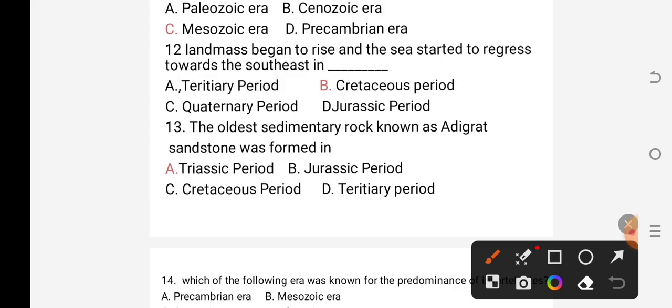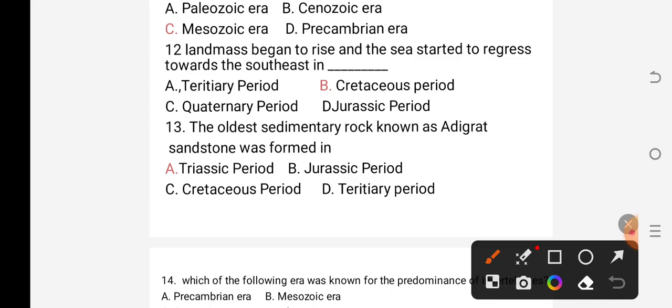The 3 consecutive periods of Mesozoic are Triassic period, Jurassic period, and the Cretaceous period. So, student, distractor D is not expected to be the answer for this question.